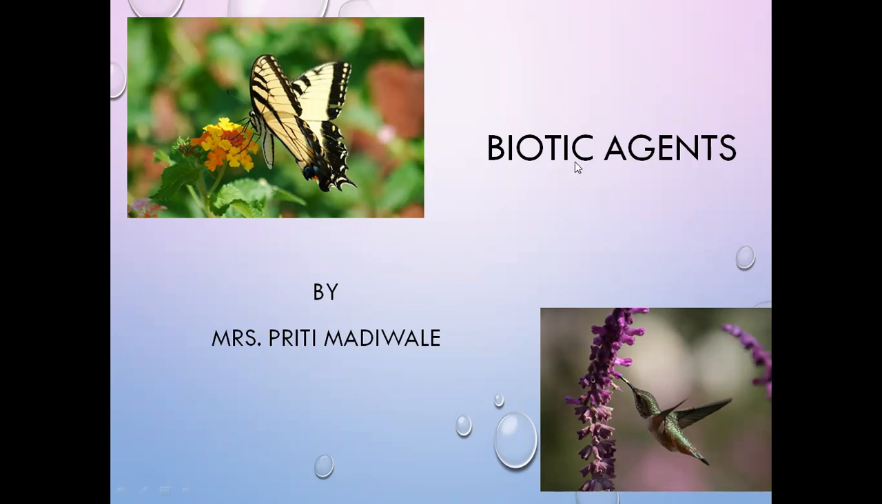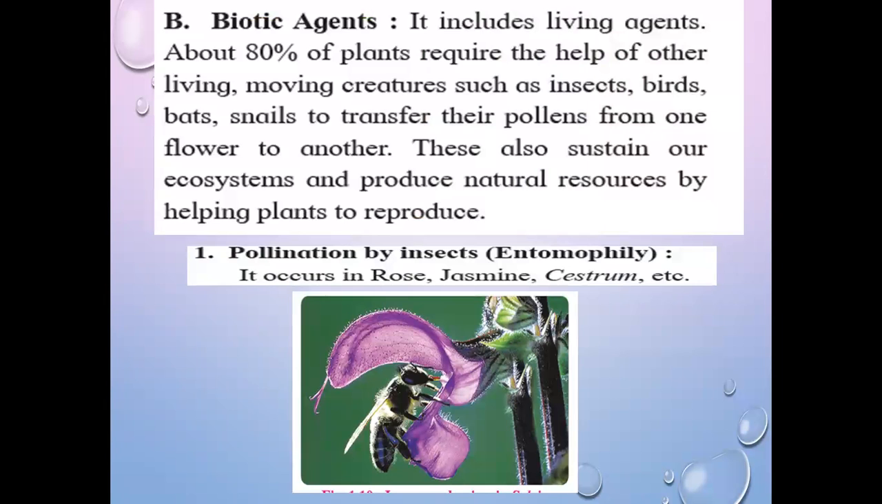Good morning, students. In the last lecture, we discussed biotic agents of pollination, and we'll revise in short. First of all, biotic agents are those in which living agents are involved in pollination, and nearly 80% of the plants require the help of other living or moving creatures.